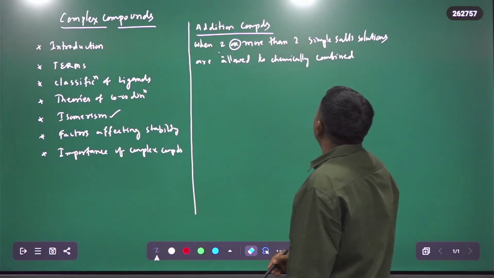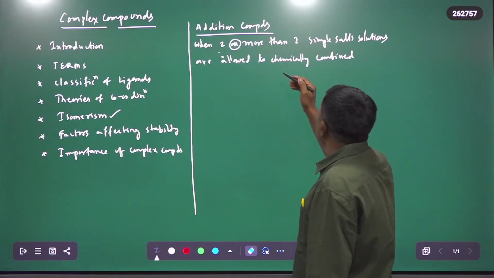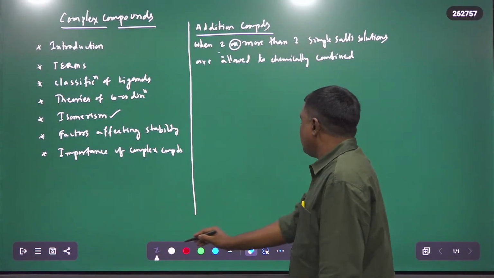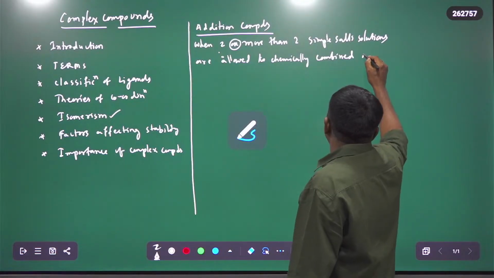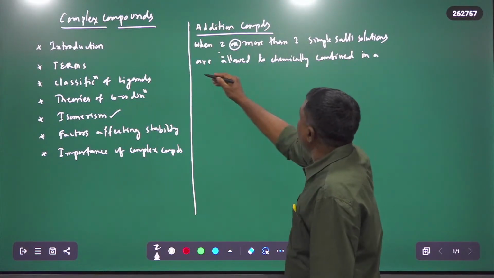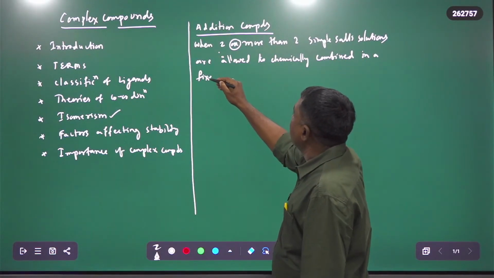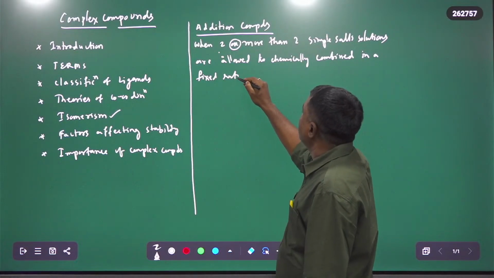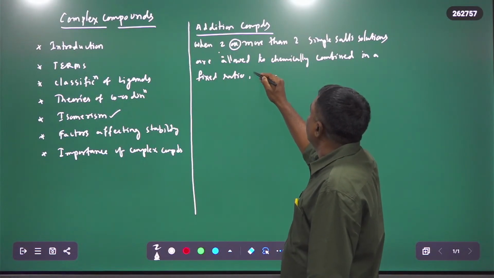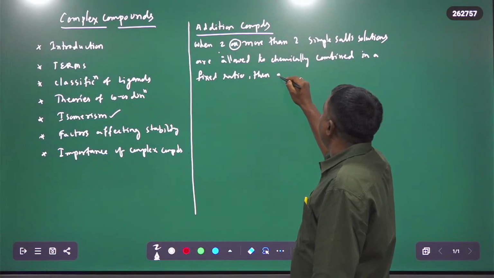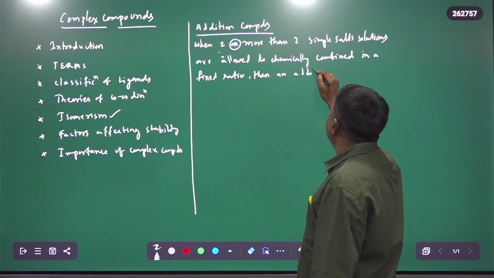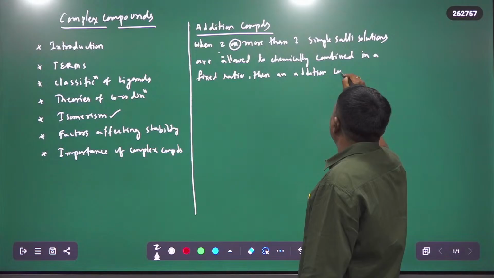When two or more than two simple salt solutions are allowed to chemically combine in a fixed ratio, then an addition compound is formed. So what is this addition compound now?